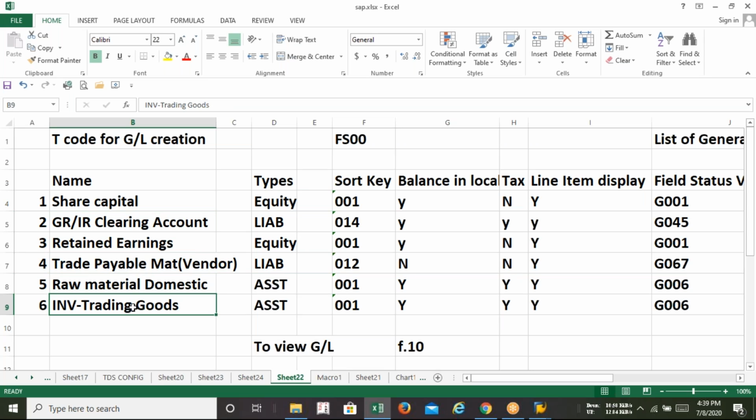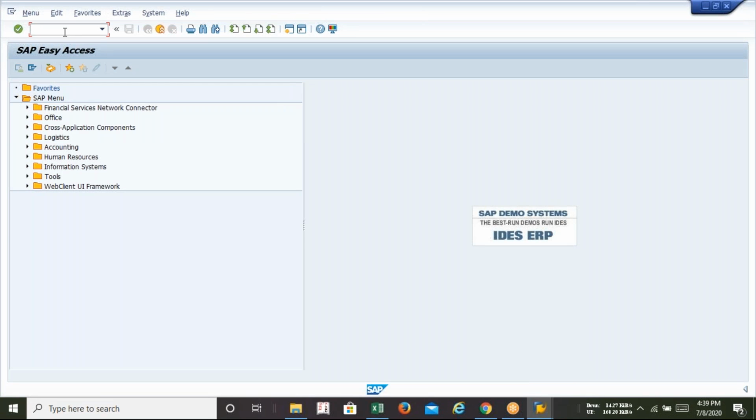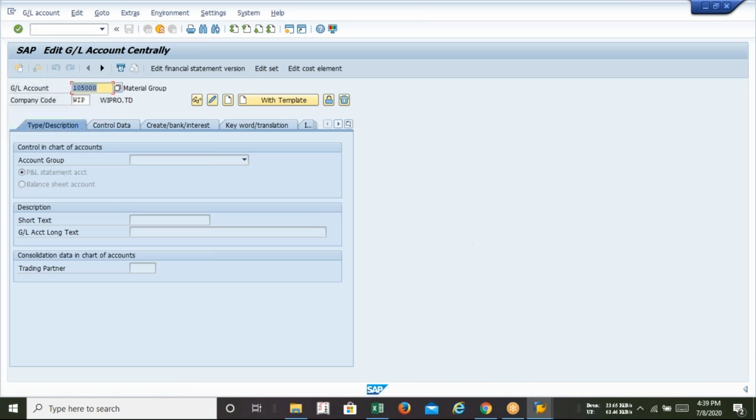The T code of GL is very simple. Let's see how. Here you have to put your GL number, like 1 lakh, 2 lakh, something like that. After that, you have to put your company code.